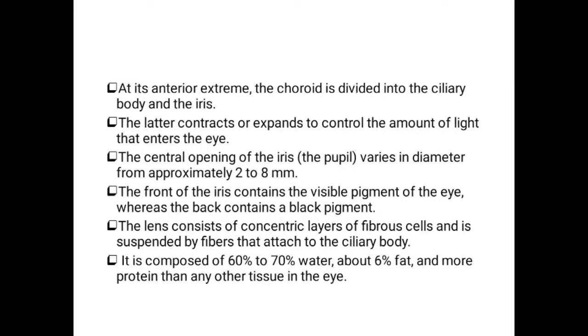The central opening of the iris is the pupil, which varies in diameter from 2 to 8 millimeters. Whenever the iris contracts or expands, the size of the pupil varies.